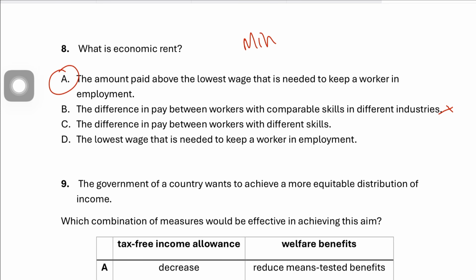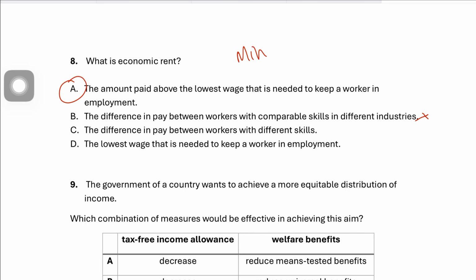It says the amount paid above the lowest wage that is needed to keep a worker in employment. So yes, it is the amount paid above the lowest wage that is needed to keep a worker in employment. D is also incorrect. D is basically the definition of transfer earnings, not economic rent.